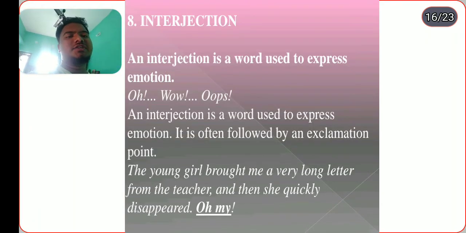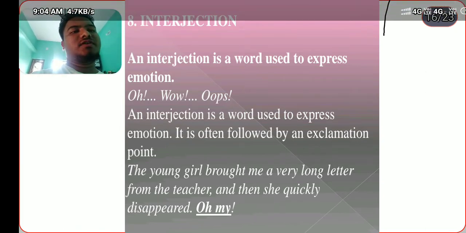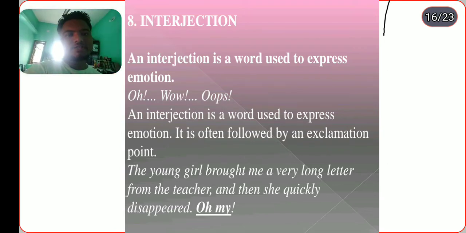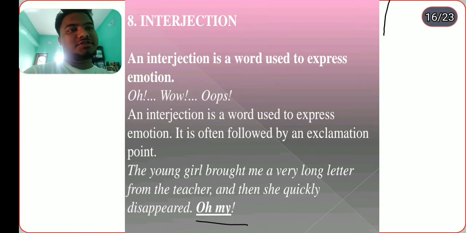Interjection. An interjection is a word used to express emotion: oh, wow. An interjection is a word to express emotion, and it is often followed by an exclamation point. The young girl brought me a very long letter from the teacher, and she quickly disappeared. Oh my! Here, what is "oh my"? "Oh my" is an interjection.